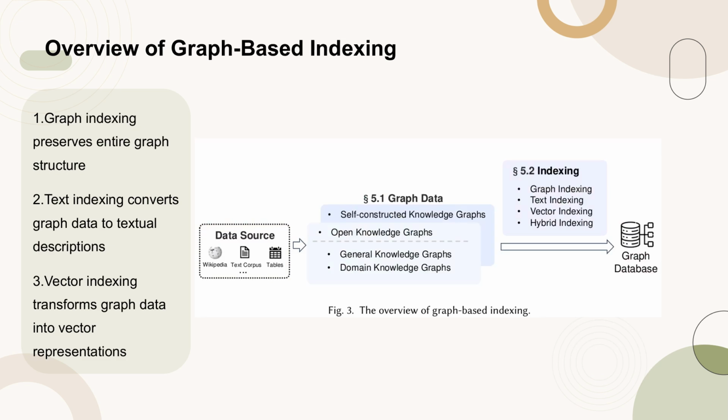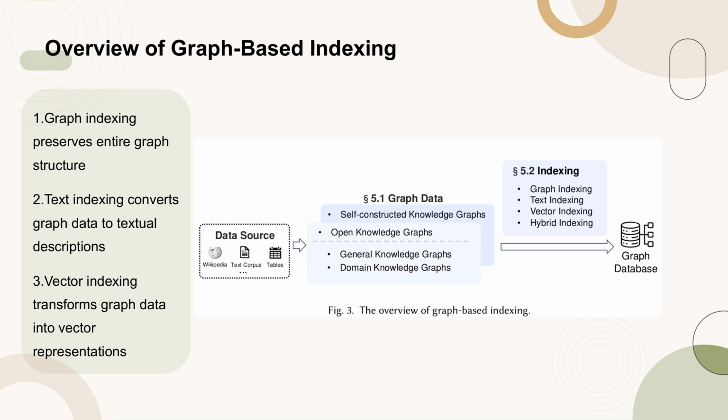Figure 3 provides an overview of graph-based indexing, which is crucial for enhancing the efficiency and speed of query operations on graph databases. The figure highlights three main indexing methods: graph indexing, which preserves the entire structure of the graph; text indexing, which converts graph data into textual descriptions; and vector indexing, which transforms graph data into vector representations. Each method offers distinct advantages, facilitating easy access to structural information, simplifying retrieval of textual content, and enabling quick and